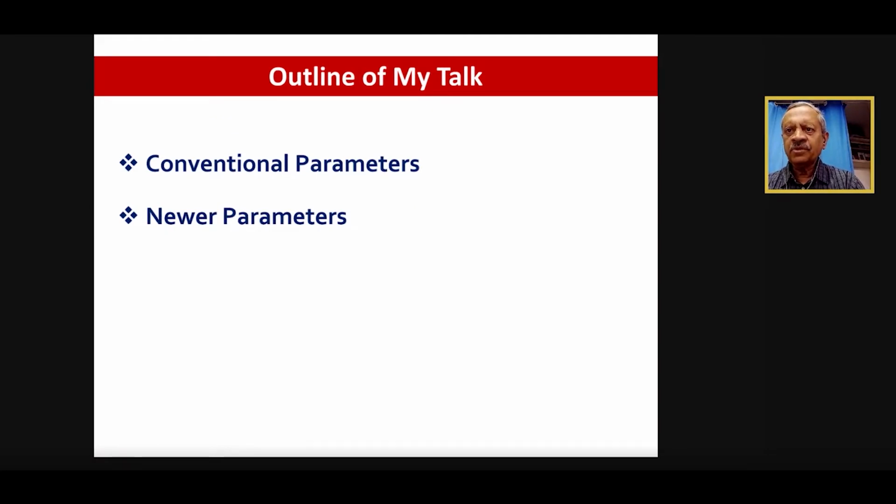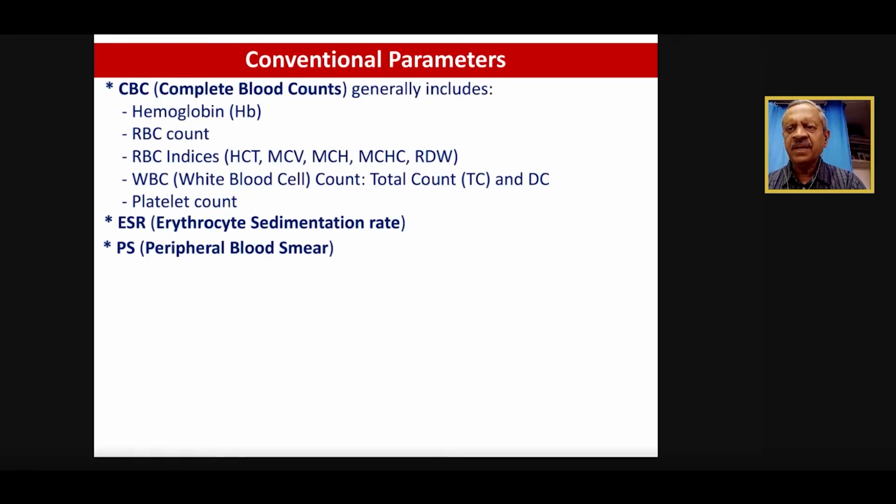What I'm going to discuss is a two-part talk. First are the conventional parameters, which we routinely order and which are available at any corner of India. But the newer parameters are available only in sophisticated laboratories that have automated analyzers. Now, when we say CBC, when we write CBC, CBC means different things to different people.